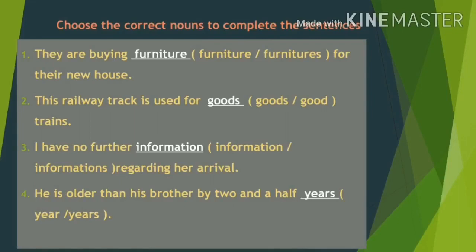Shall we write the answer in our grammar book? Yes. Take the exercise. What is the answer for the first one? It is furniture. F-U-R-N-I-T-U-R-E, furniture. Write it in the blank. Second one, this railway track is used for goods trains. The answer is goods. G-O-O-D-S. Answer for the third one is information. Yes, I have no further information regarding her arrival.